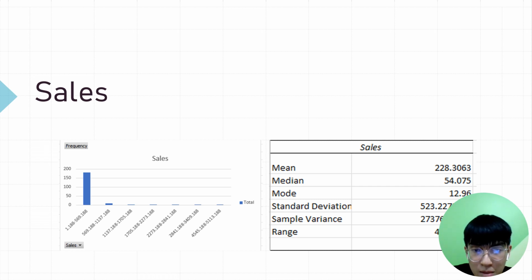For the part of sales, the average mean is 228.31 and the median is 54.075, and the mode of sales is 12.96. From the graph shown above, the group of 1.188 to 569.188 has the largest number, which is 182.